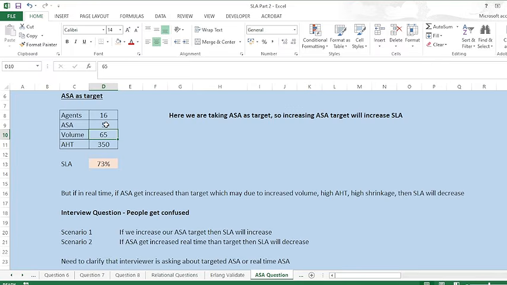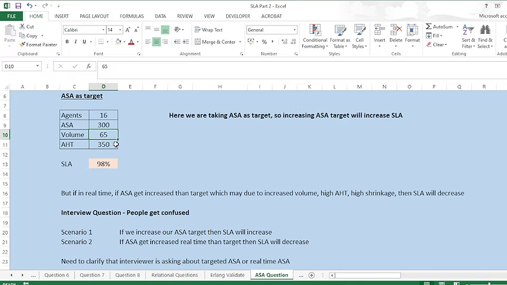So in calling process, the ASA target is basically 5 seconds or 10 seconds or 15 seconds. All right. But in chat process, there may be an ASA of 2 minutes or even 5 minutes. So this is basically in the email process or the chat process, where the ASA is like 2 minutes or 5 minutes.